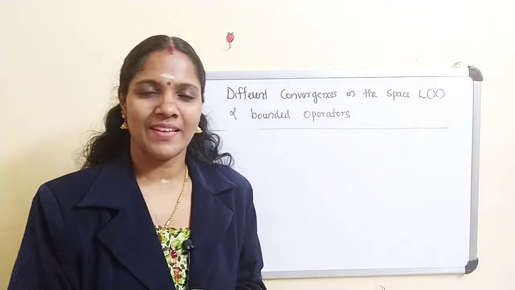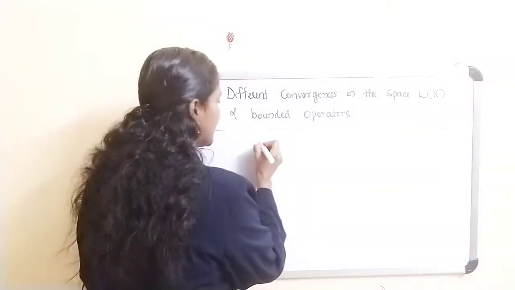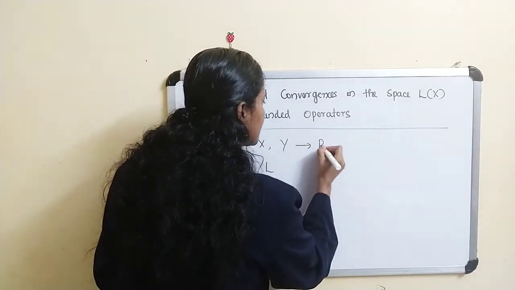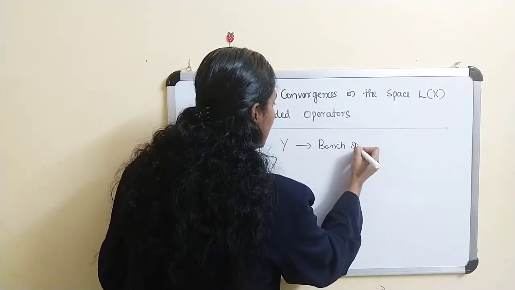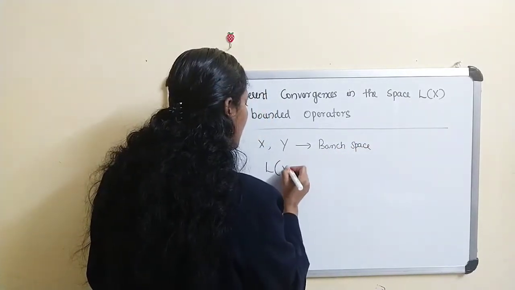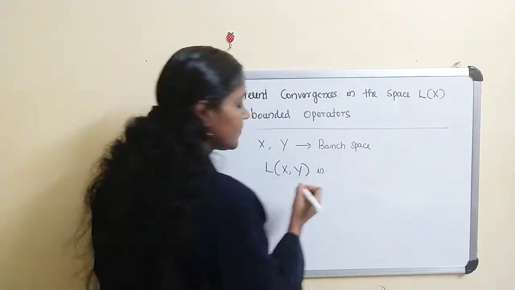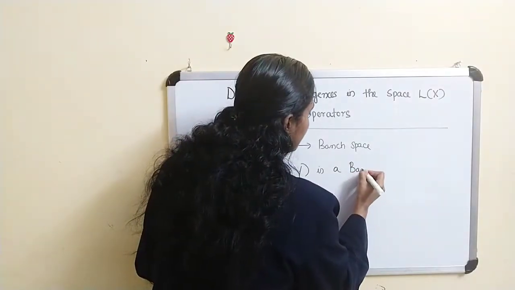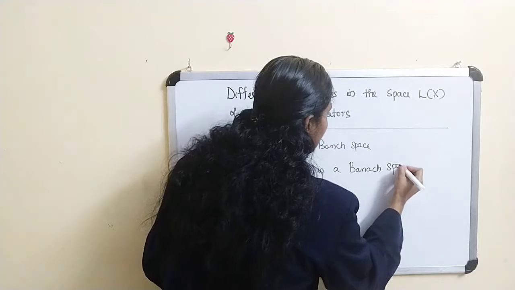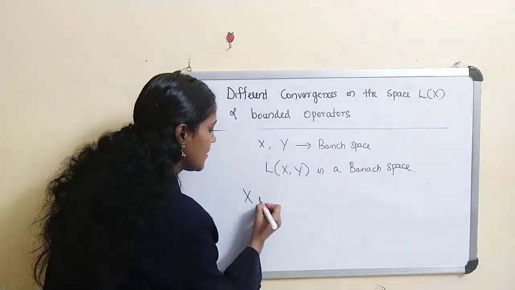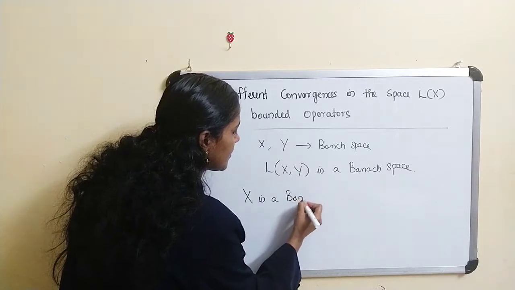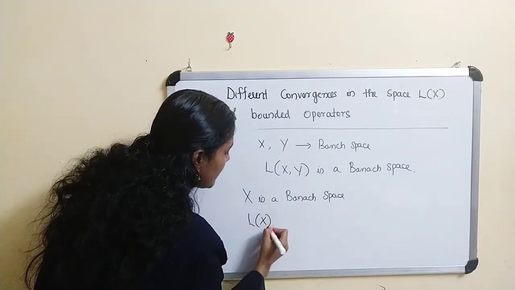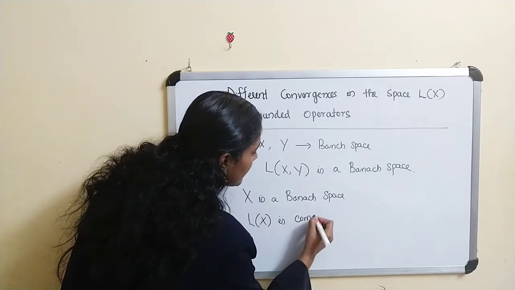We have a result: let X and Y be normed spaces, and suppose Y is a Banach space, then L(X,Y) is a Banach space. So here also, if X is a Banach space, then L(X) is a Banach space, L(X) is complete.